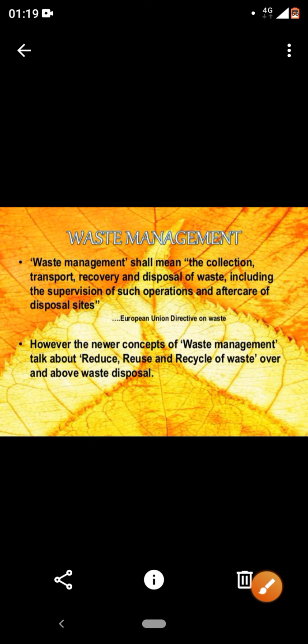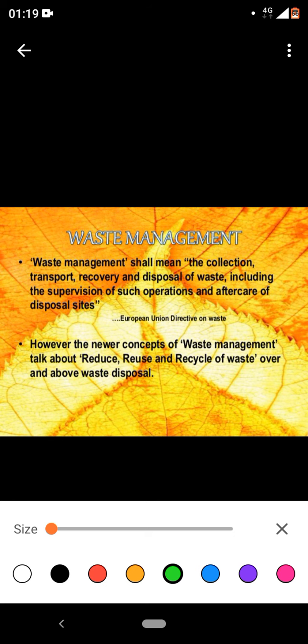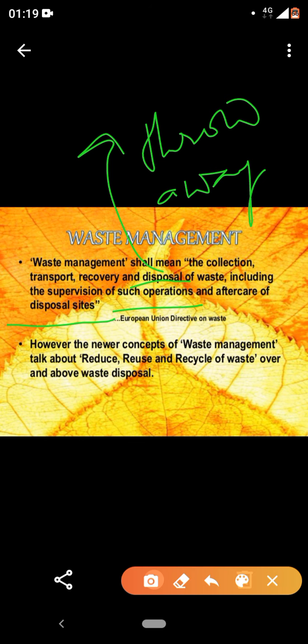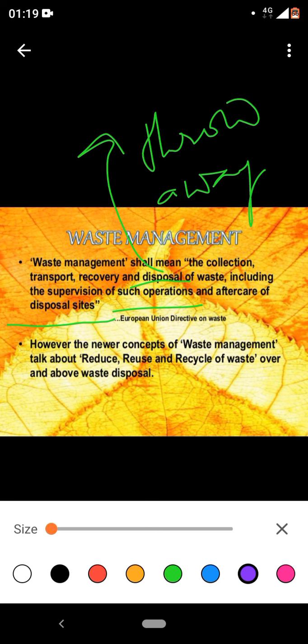Next is the disposal. What do you mean by dispose? Dispose means to throw away wastes, including the supervision of such operations and aftercare of disposal sites. Yes, this is what management is, I told you, supervising. You need to check whether the things are done in a proper manner or not. Are we clear?